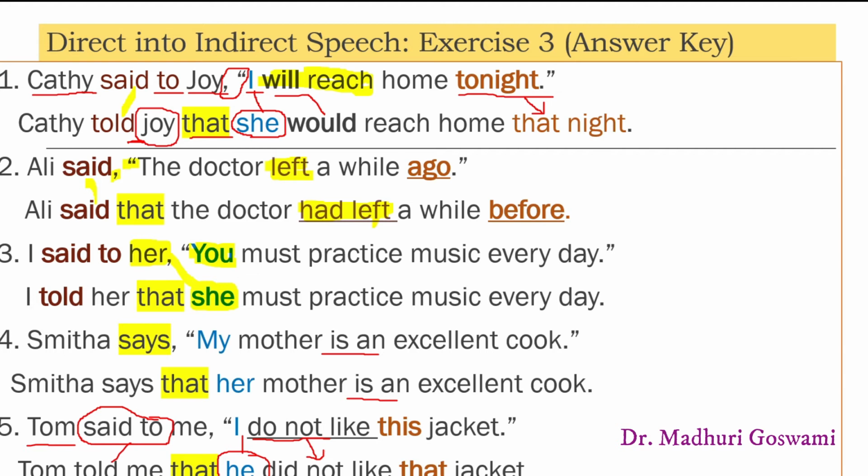But now, when we report those words, it becomes a matter of the past. So, we change the present to the past tense. Well, I don't like this jacket becomes he didn't like that jacket. The word this, which shows the expression of nearness in place, is changed into an expression that shows distance.